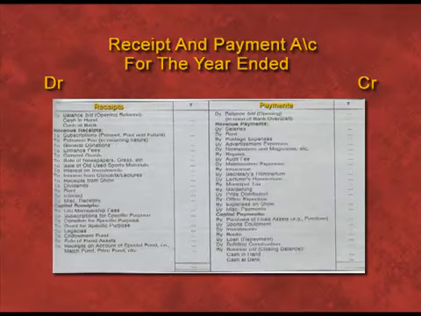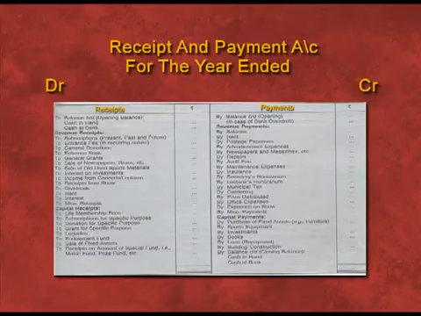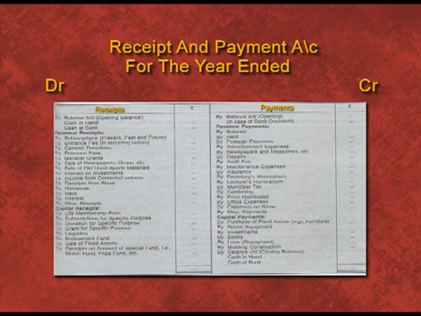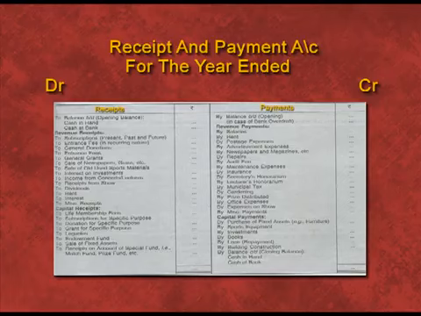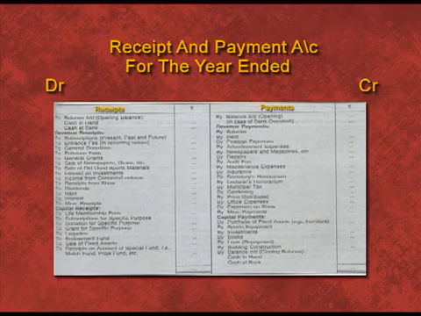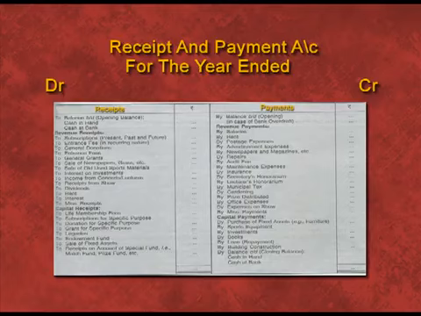Now you can see the format of receipt and payment account. On receipt side we have recorded all the receipts whether it is of capital nature or of revenue nature, and on credit side this is payment side. On payment side we have shown all types of payment whether it is a capital nature payment or it is of revenue nature payment. As you can see, we have started receipt and payment account with the opening cash and bank balances, and it is ended with the closing cash and bank balances.